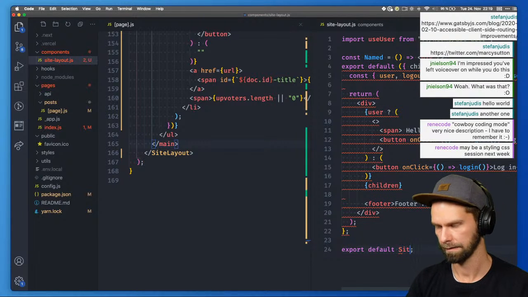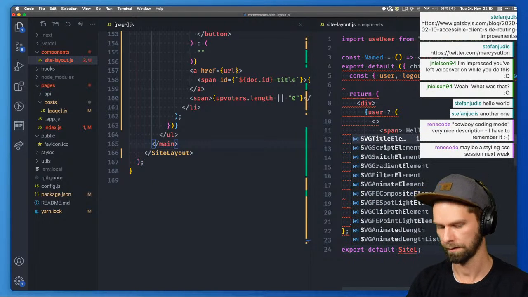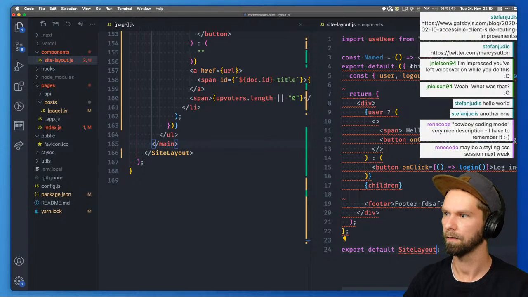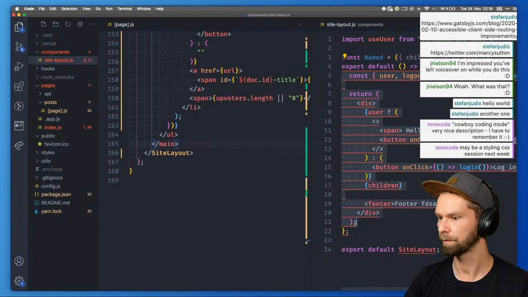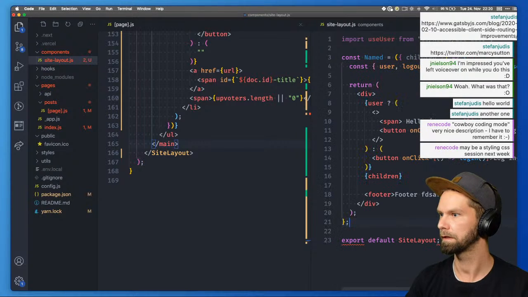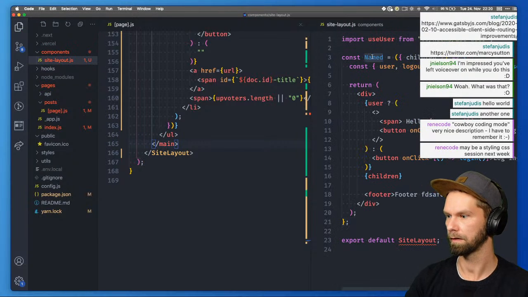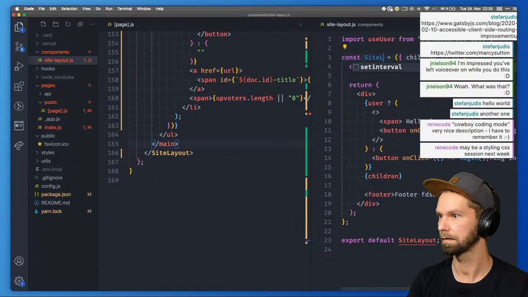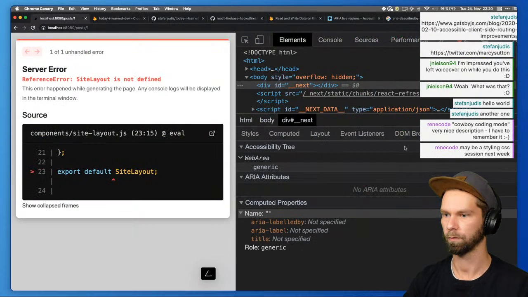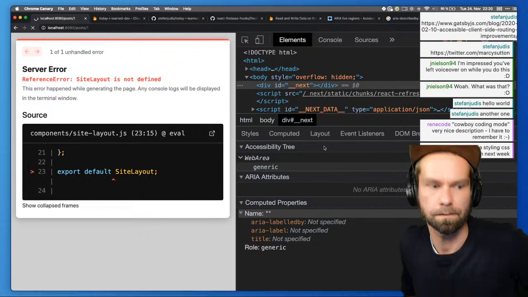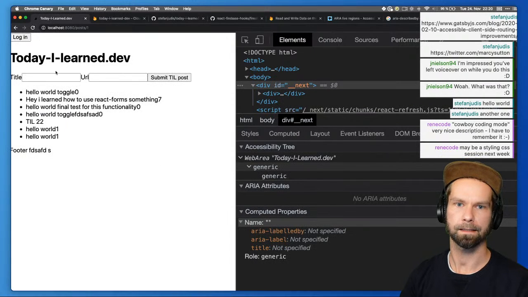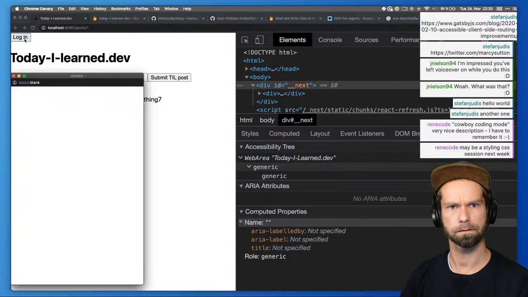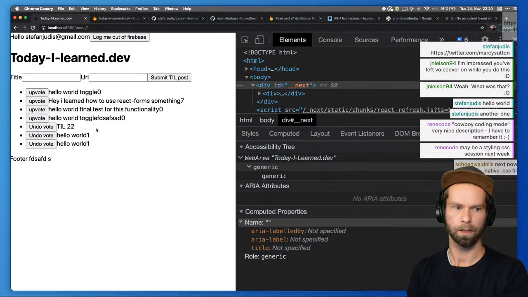What did we call that? Site layout. And this is now children here. And basically what we want to do is remove this one here. And this is not named anymore. This is now site layout. With this we should be back to topic. Nice. We're logged out, logged in. Cool. Yeah, it seems all to work.